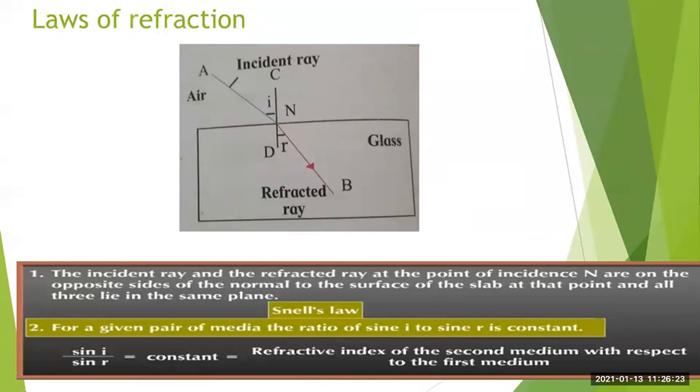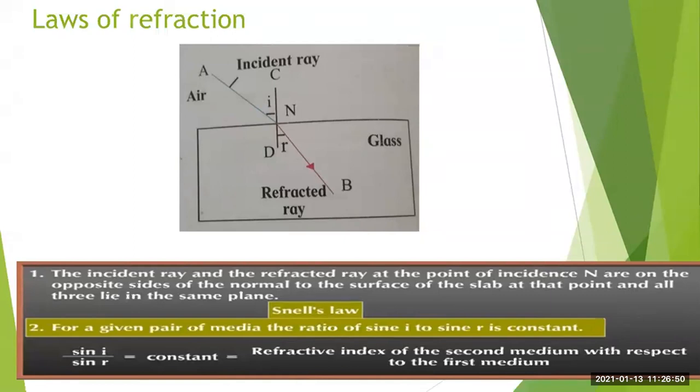So for the given pair of media, if you take the ratio of sin I to sin R, it will always be constant. Got it? And this second law of refraction is also called Snell's law. Remember this. What is Snell's law?